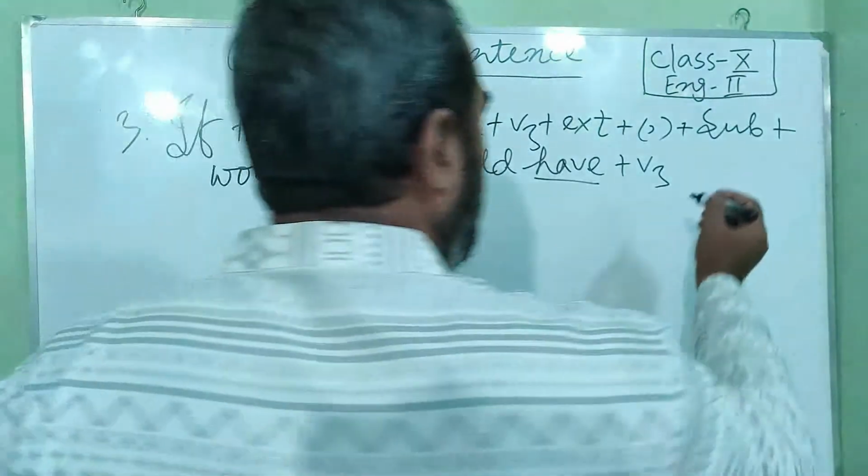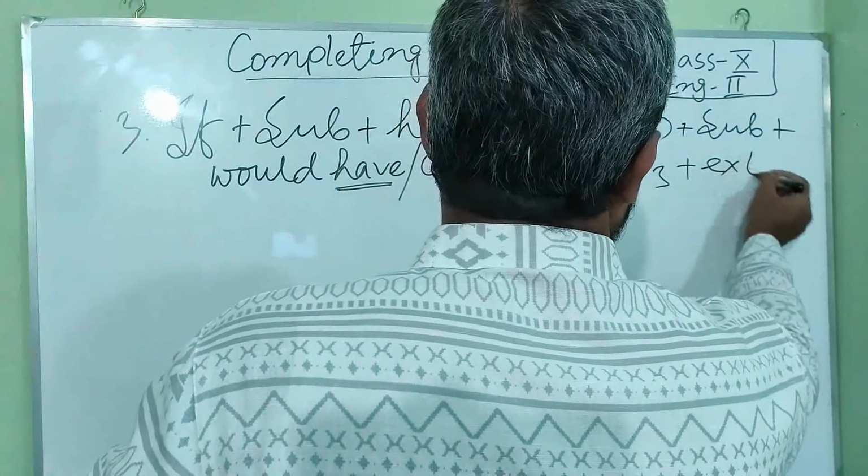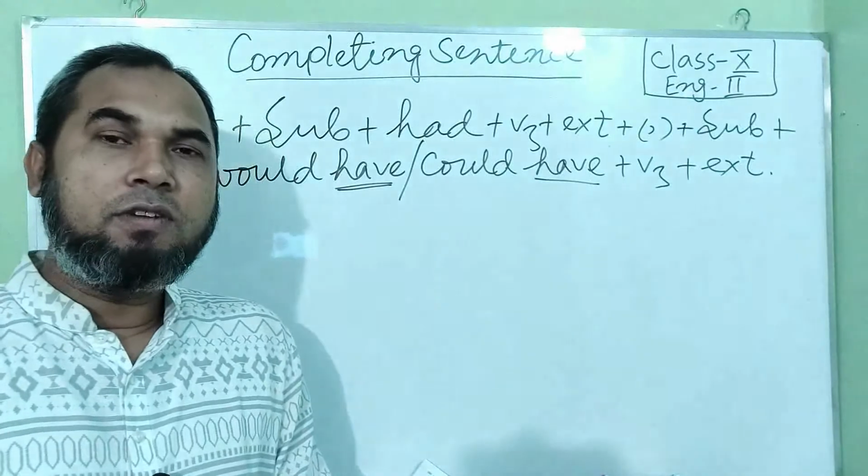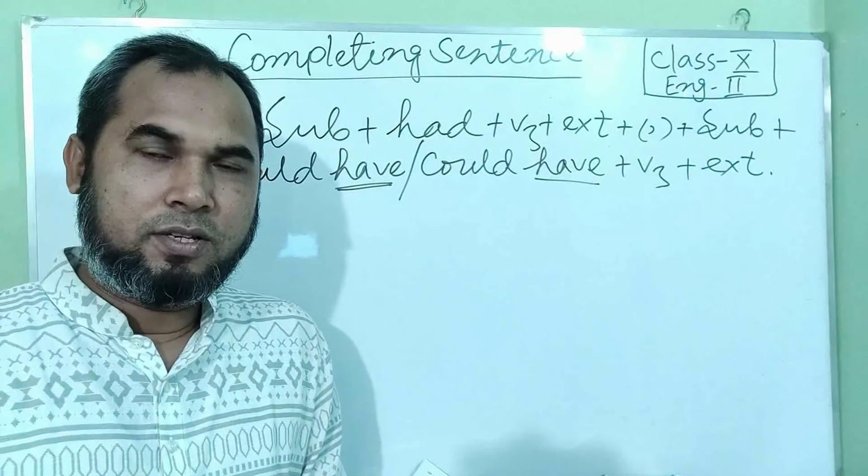Clear? Then we have to write extension. This is the very structure.